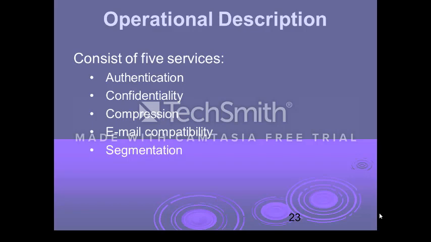PGP comprises five services. One is authentication, second is confidentiality, third is compression, fourth is email compatibility, fifth is segmentation.